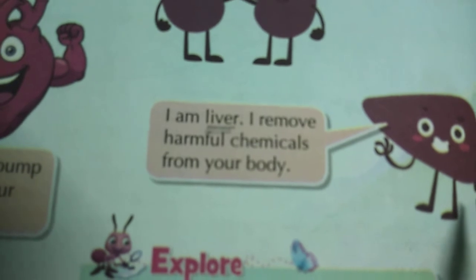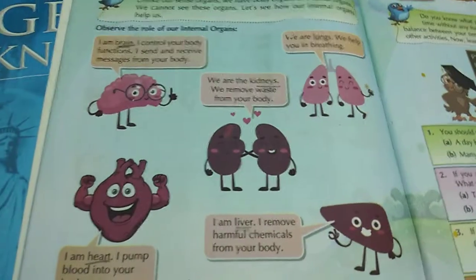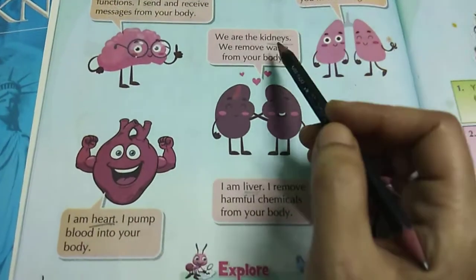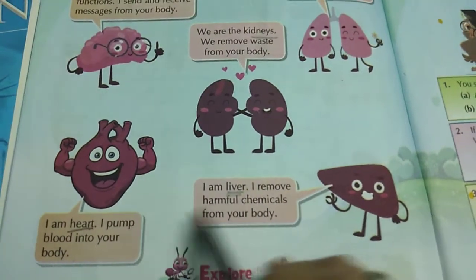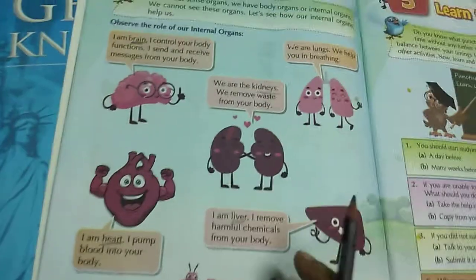Clear? So what are the internal organs? If I ask you to write the 5 internal organs of our body: brain, lungs, kidney, liver, heart. 1, 2, 3, 4, 5. So we have learnt about 5 internal organs.